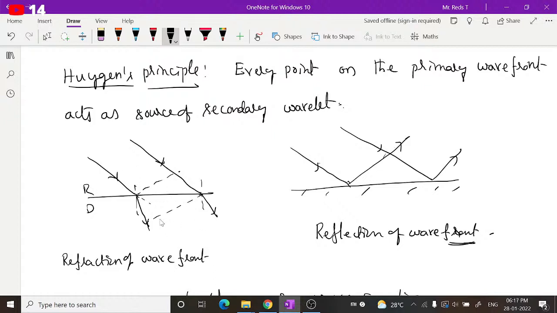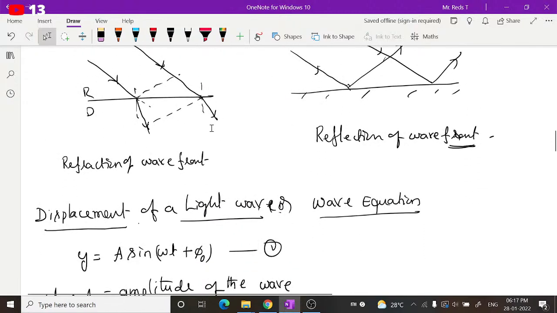When it refracts, we are not dealing with this in detail, so we can just say that it obeys the same laws which you have used during the study of Snell's law. Snell's law can be applicable here also when you apply the waves. So a wave can diffract and a wave can reflect also. That can be explained with the help of Huygens wave theory. So that particular part we are not going into the details here.